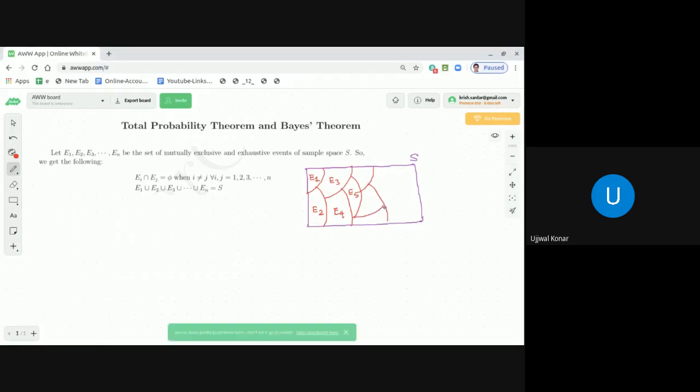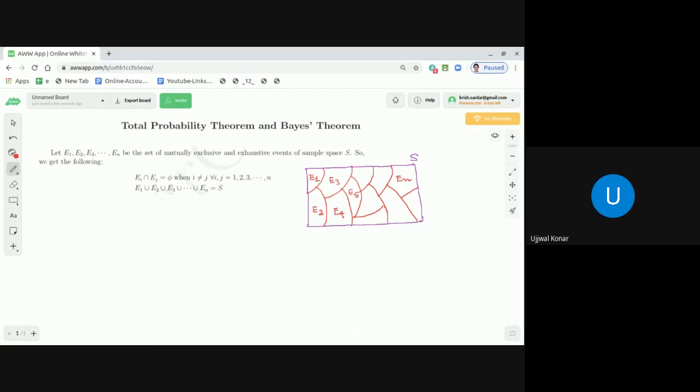These events, if you look into it, are mutually exclusive. The last one is En; I'm not writing each and every one. So why are they mutually exclusive? Because if you look at any two sets from E1 to En, there is no element in their intersection.